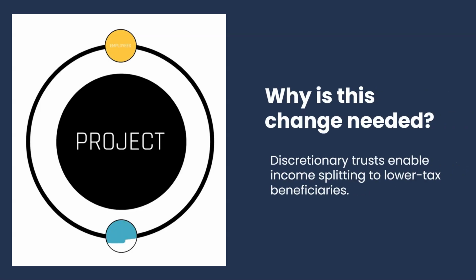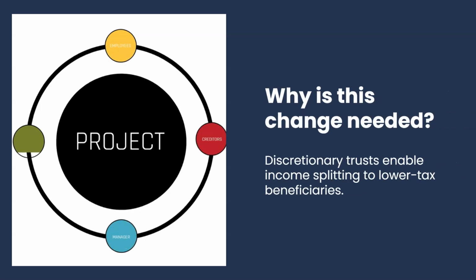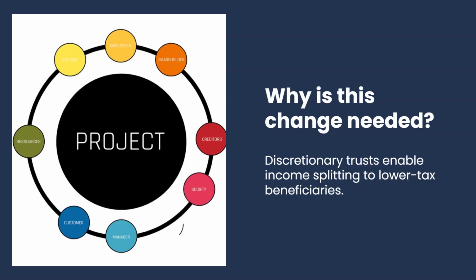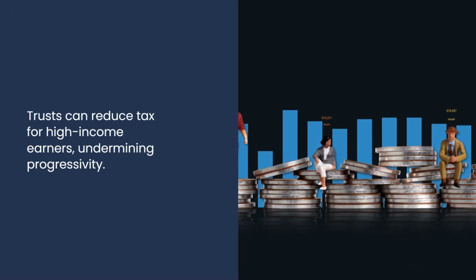Why this change? Discretionary trusts have long allowed for income splitting, where trustees allocate income to beneficiaries with lower marginal tax rates. This has created opportunities for high-income individuals to pay less tax than wage or salary earners at equivalent income levels, undermining the progressivity of the tax system.